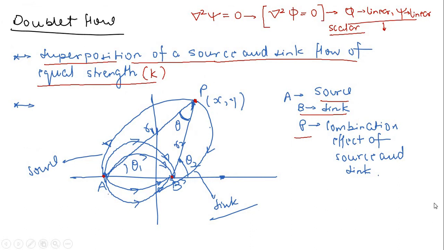Okay, so welcome to this session. Now, if you remember, in the last session we discussed some basic flows. One was uniform rectilinear flow. Then we discussed source and sink flow. Then we discussed vortex flow. So basically, in all these three ideal flows, we tried to derive and find out the equations for psi and phi.